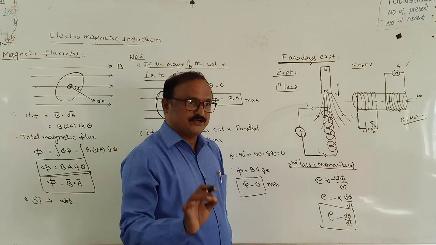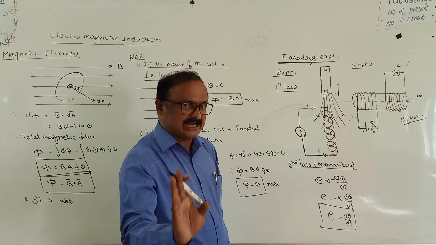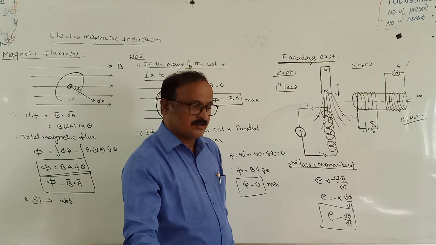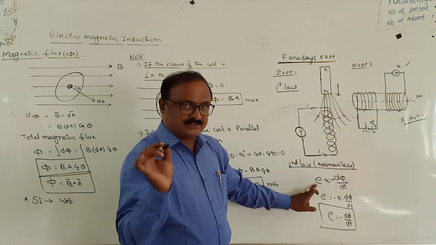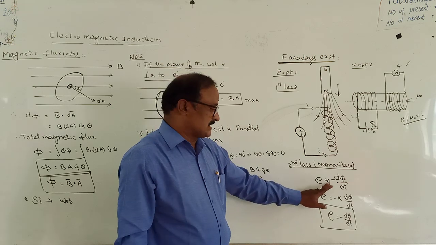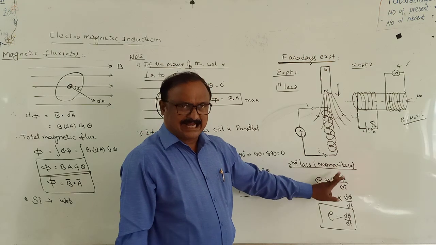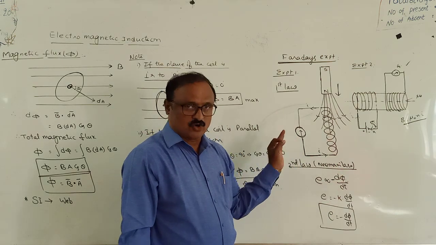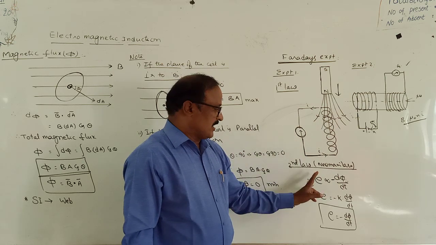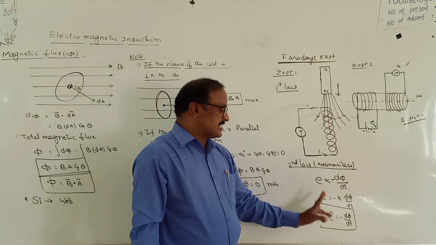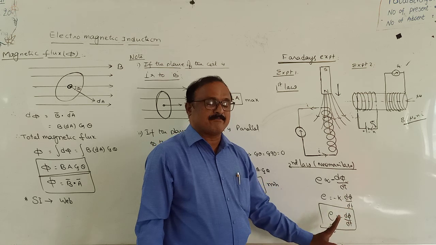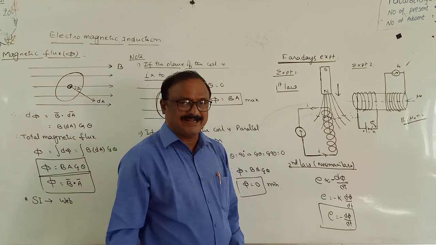Induced EMF according to Newton Faraday's second law, E is equal to minus d phi by dt. How can you define Faraday's second law of electromagnetic induction? The induced EMF generated inside a coil is directly proportional to the rate of change in magnetic flux linked with the coil. Enough. According to this, the formula for induced EMF is E is equal to minus d phi by dt.